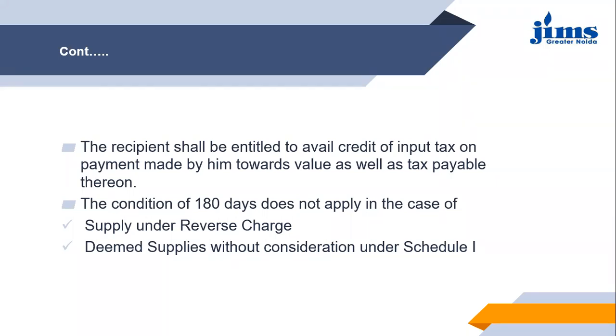Then next it says the condition of 180 days will not apply, first, in the case where the supply is under the reverse charge mechanism. Yes, of course, because here the recipient himself is liable to pay the taxes. So in that case, this 180 days condition does not apply, since he is the person who needs to pay the tax to the government. So under such circumstances, this clause of 180 days is not applicable.